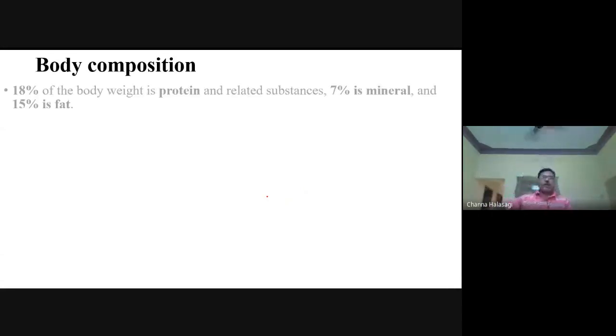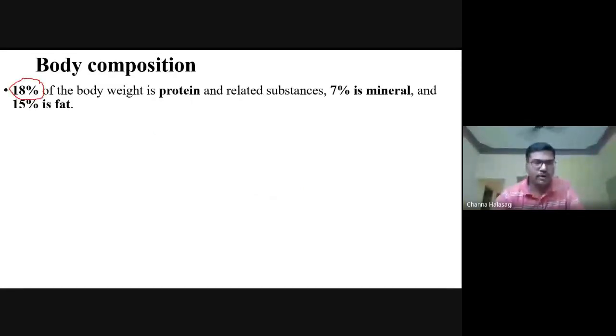If you take the whole body weight, 18% is made up of protein. 7% is the trace minerals, and 15% is the fat component. So 18% is protein, 7% is minerals, and 15% is fat.